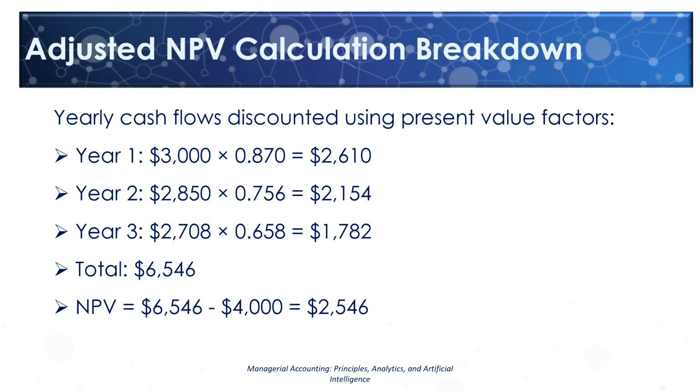Now let's revisit the net present value calculation using the adjusted hurdle rate, which required finding new discount factors from our present value index. We multiply the annual cash flow by the new discount factors, and in this case we now come up with a net present value of $2,546, which makes sense because our new hurdle rate is lower than our previous hurdle rate of 20%. Meaning that we've exceeded the hurdle rate by an even greater amount.